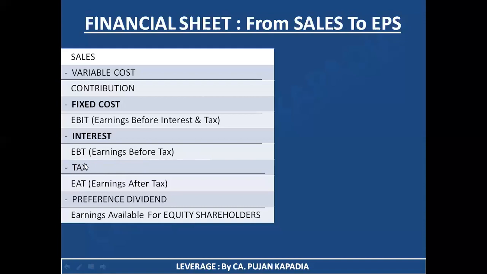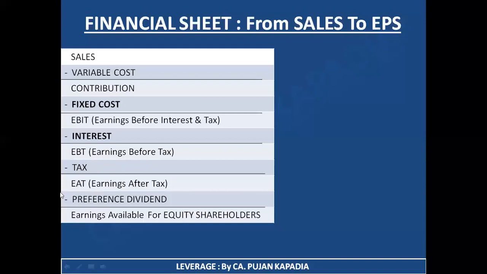So the percentage of taxation is basically going to be applied on EBT, that is earnings before tax. This you need to remember. Till now I hope you are clear what we have done. EBT minus taxation, and now I am getting EAT, that is earnings after tax. So from earnings before tax we have deducted taxation, as a result of which we are getting earnings after tax. Now this is, you can say, similar to your profit after tax.